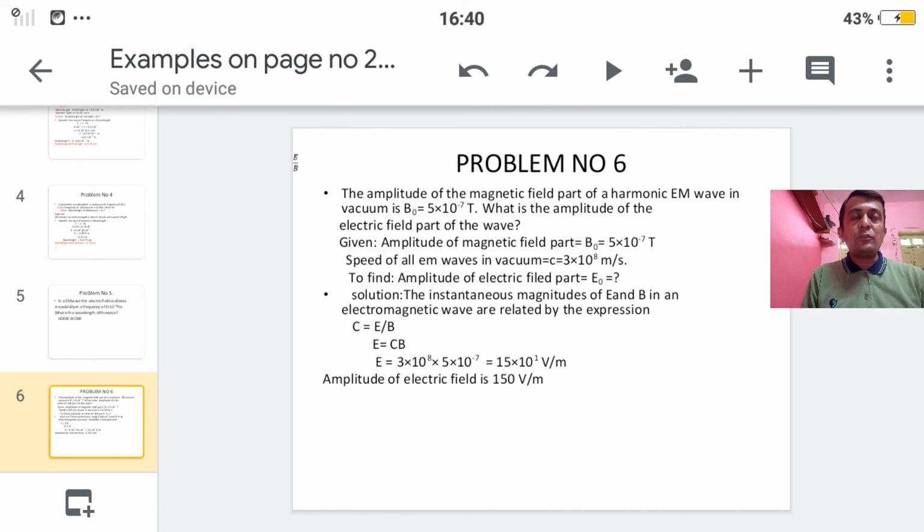Okay, so students, in this way we finish the unsolved numericals which are given in the textbook. These numericals are based on the EM waves part. Communication के numericals हम next part में देखेंगे. अभी next video में we are going to solve some MCQs on EM waves.